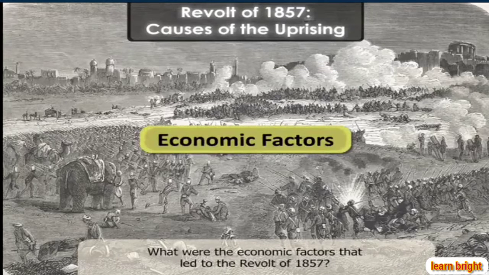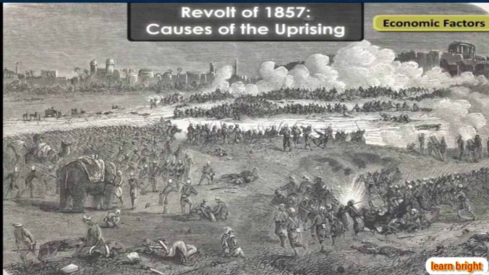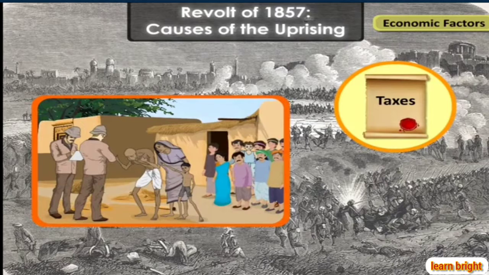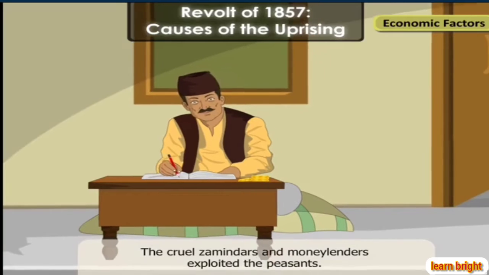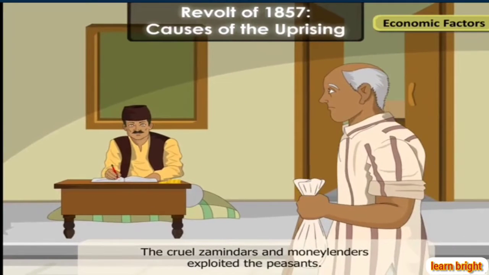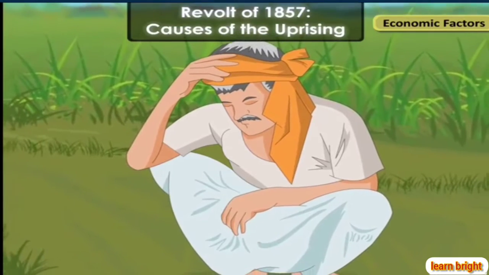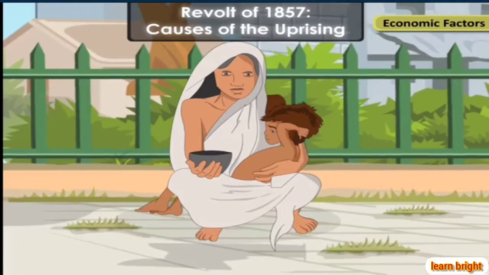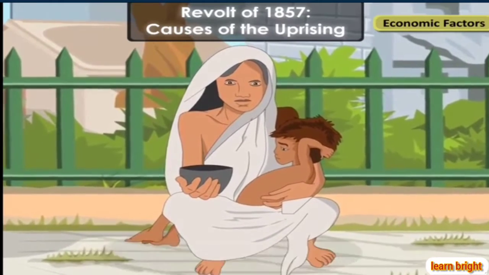Let us now look at the economic factors that led to the Revolt of 1857. The situation of the peasants worsened under the new land revenue policies introduced by the British, as they now had to pay huge land revenues. Zamindars and moneylenders took advantage of the situation and exploited the peasants. There was no help from the government. As a result, famine started occurring regularly.